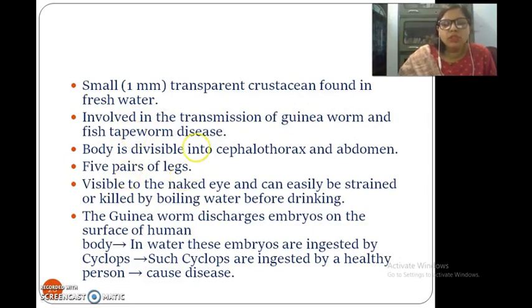Body is visible in cephalothorax and abdomen. 5 pairs of legs, visible to the naked eye and can easily be strained or killed by boiling water before drinking. The guinea worm discharges embryos from the surface of the human body. In water, these embryos are ingested by cyclops. Such cyclops are ingested by a healthy person and they cause the disease.